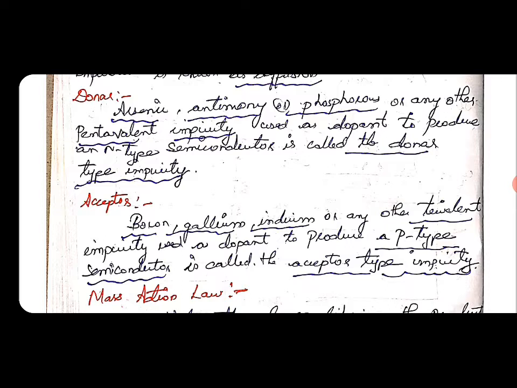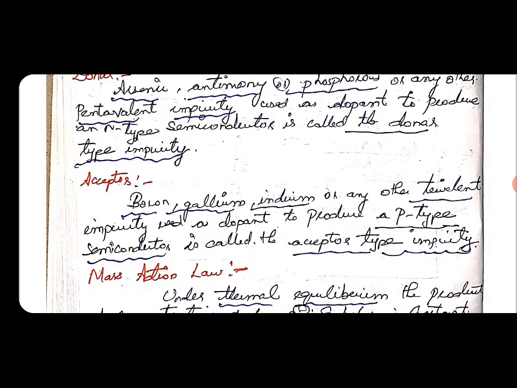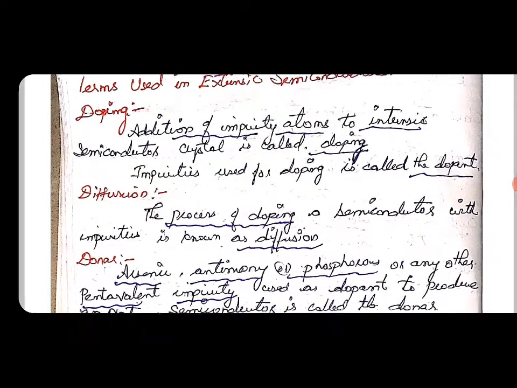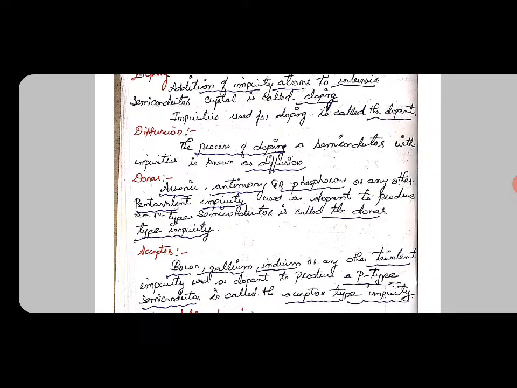Donor type means that to produce an n-type semiconductor we add a pentavalent impurity, and that is said to be a donor type impurity. Likewise, to produce a p-type semiconductor we add trivalent impurities, which are called acceptor type impurities. We need to know the difference between the donor and acceptor. Adding a pentavalent impurity to produce an n-type semiconductor is said to be donor, and in the case of trivalent impurities added to produce a p-type semiconductor, it is said to be acceptor. These are the terms doping, diffusion, donor and acceptor. These are some of the important terms.